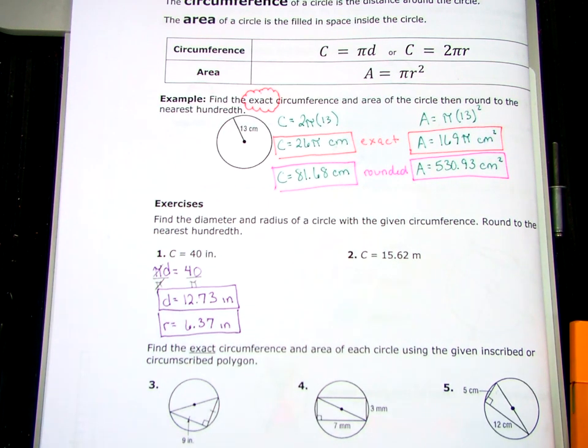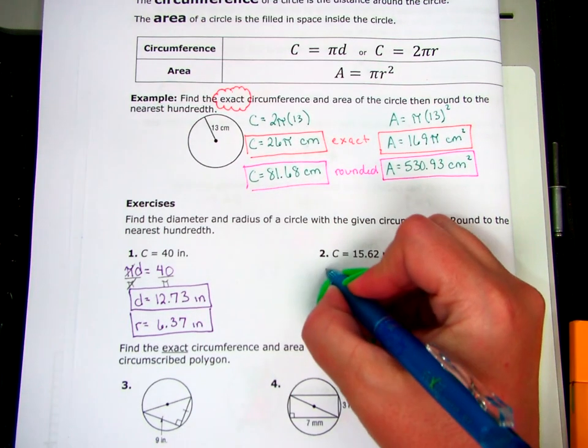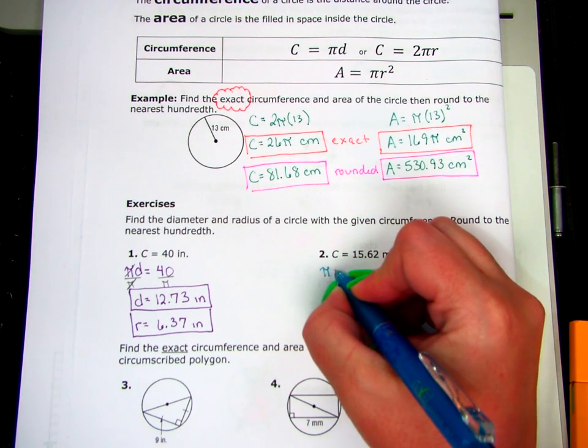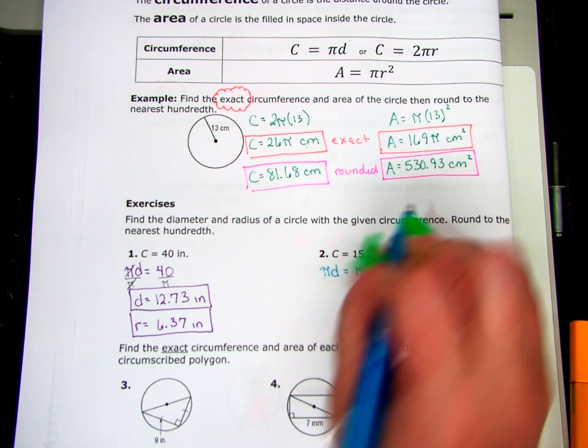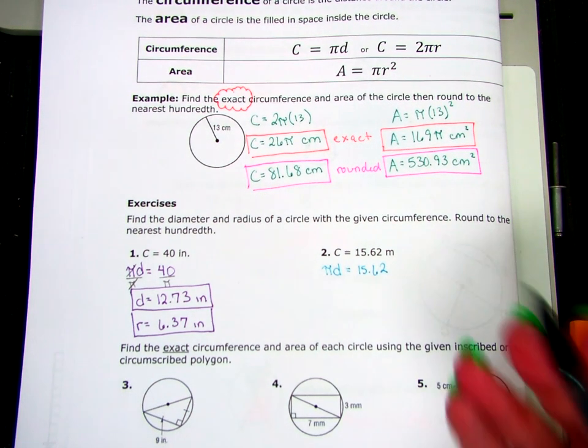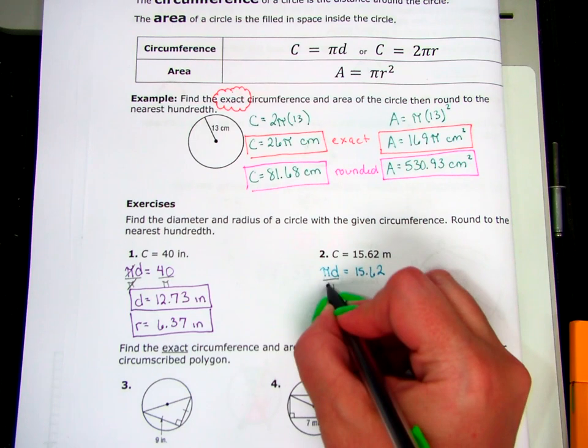Questions? Okay. Same exact thing for number 2. For number 2, my circumference, pi times the diameter, equals 15.62. How did we get rid of the pi in the last one? Divided it.